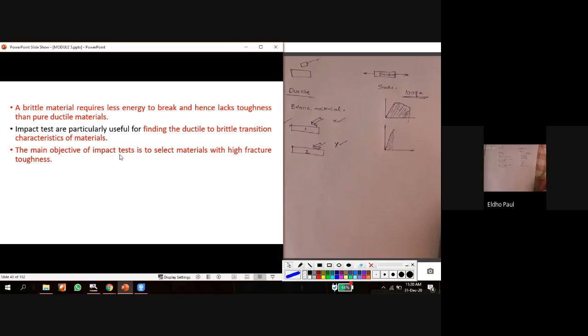So the main objective of the impact test is to select the material with high fracture toughness. By conducting the impact test, we can identify a material which has higher toughness, so that we can use that material for an impact loading condition. So that is the importance of the impact test. By impact test only we can identify which material has higher toughness or lower toughness. By means of the static UTM machine test, we cannot identify which one has higher or lower toughness. We have to do this type of impact test to identify the toughness of the material.